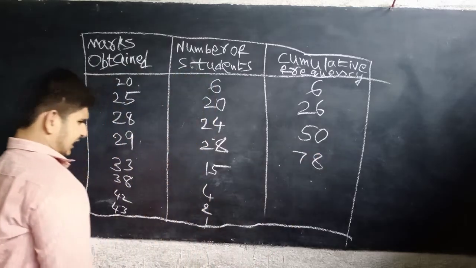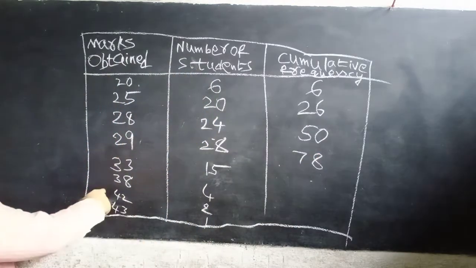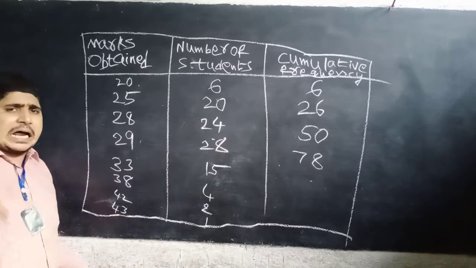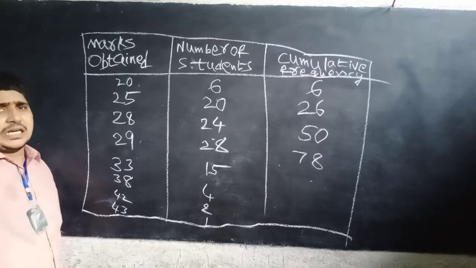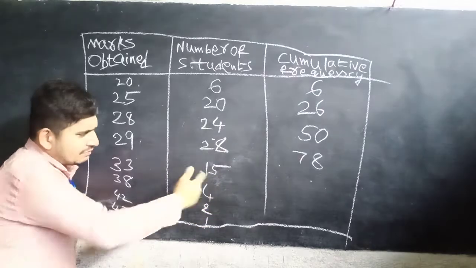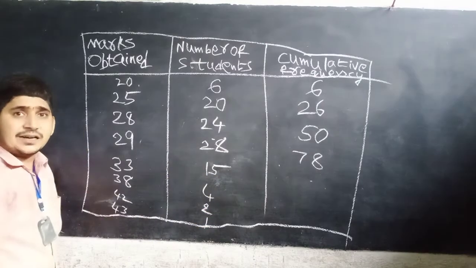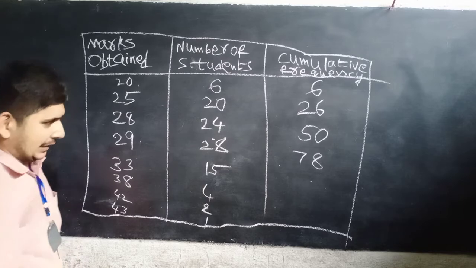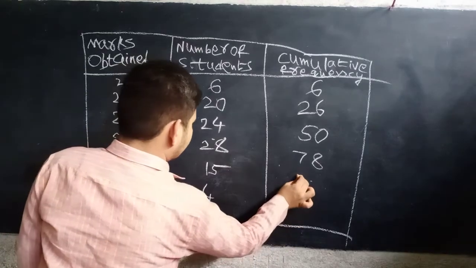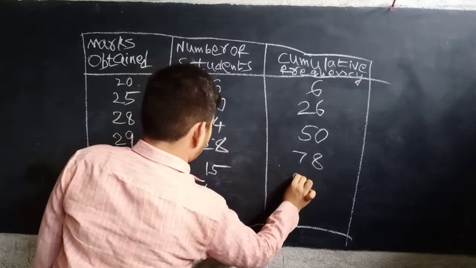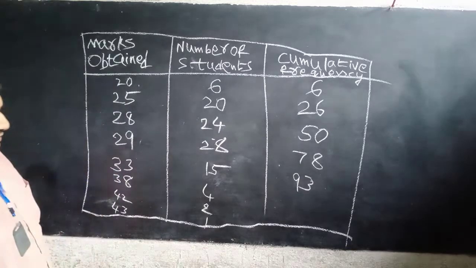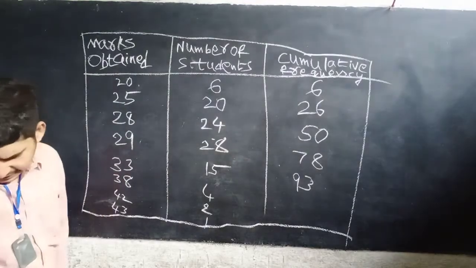Now 78. Now 33 marks. How many got up to 33 marks? 78 plus 15 is 93.